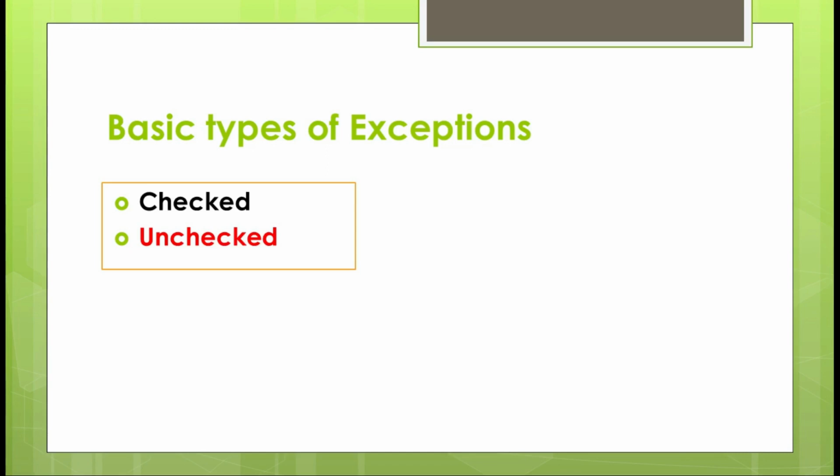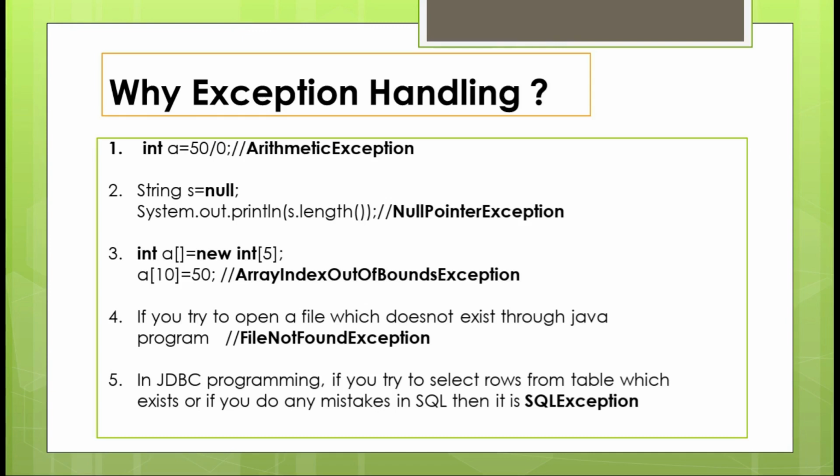Now we are going to see some simple examples to make you comfortable with runtime errors. What do you mean by runtime error? I have taken 5 pretty easy examples where you will very easily understand, okay, this is what the runtime error is. One by one we are going to see. Here you will understand why exception handling is required. After seeing all these 5 examples, you will accept that exception handling is very powerful and very supportive to develop real-time applications. You will accept this fact.